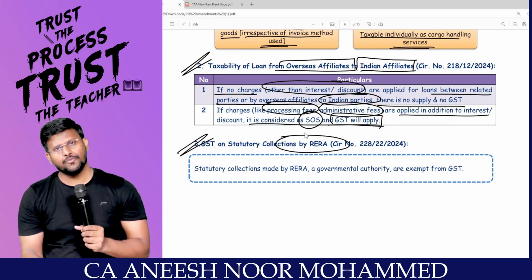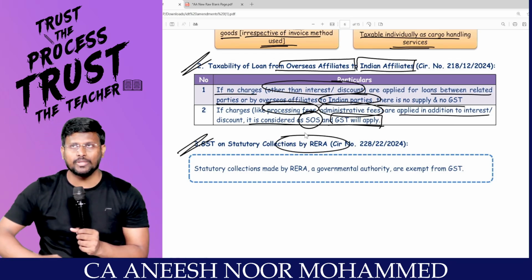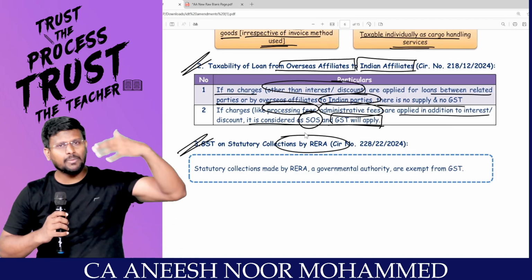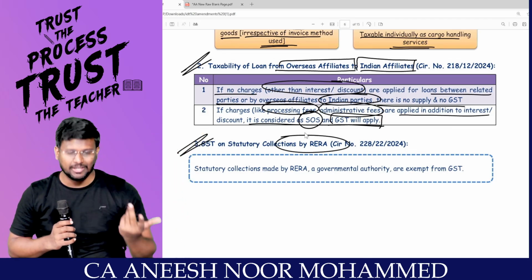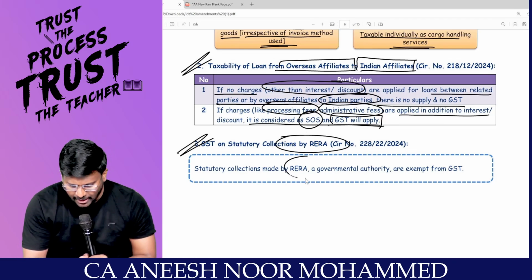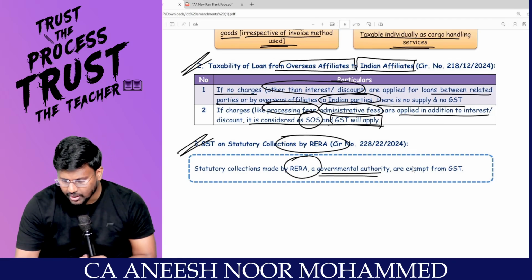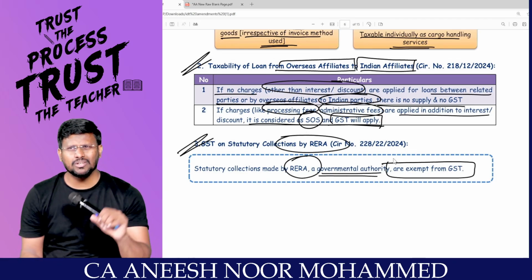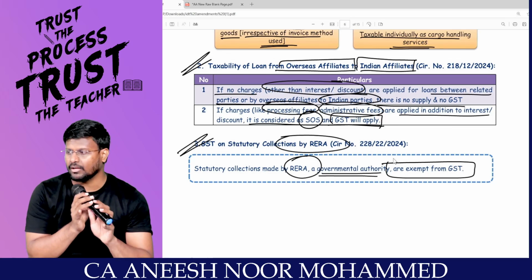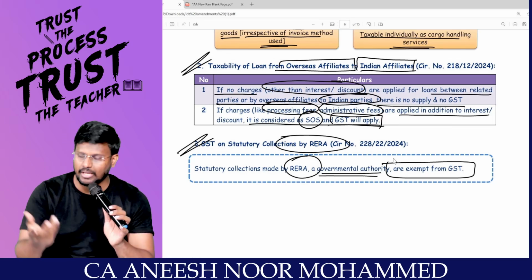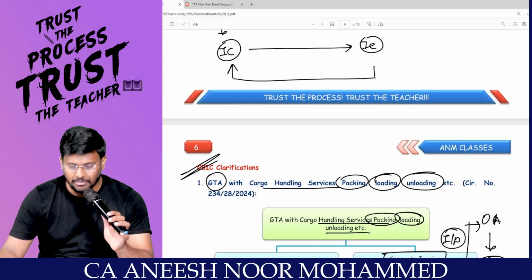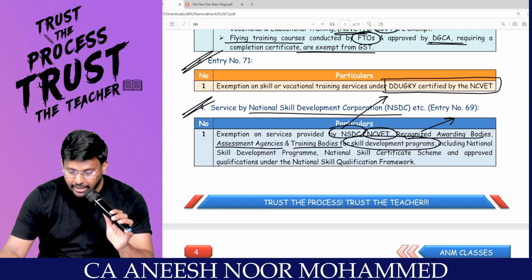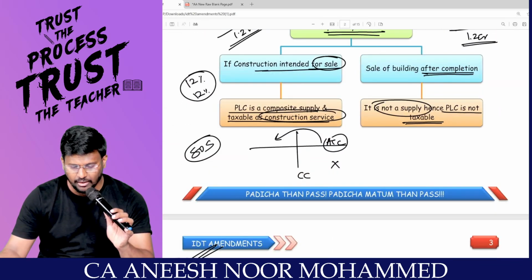Sir, GST on statutory collections by RERA. You know, if you are going to construct a big building with so many apartments, you have to get permission from RERA. At that time, they will be collecting statutory collections. Statutory collections paid to RERA, which is a governmental authority, are exempt from GST, because services provided by government are exempt from GST. In that list, they are adding RERA also. Services provided by RERA are exempted. Easy. That's it. Big slot of amendment on exemption done.